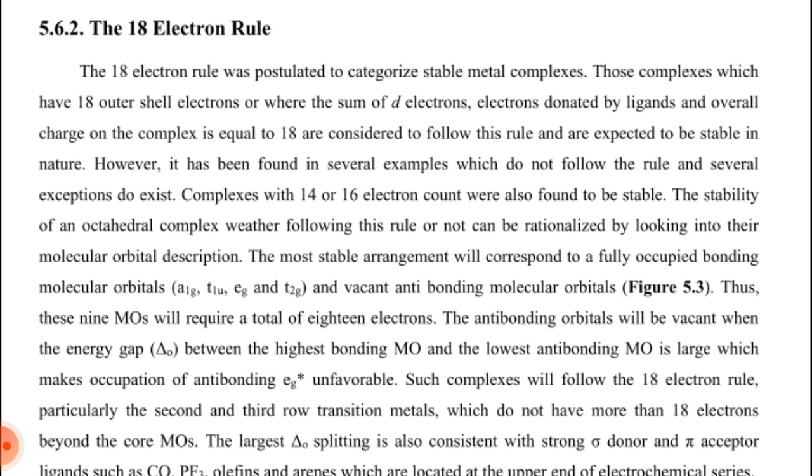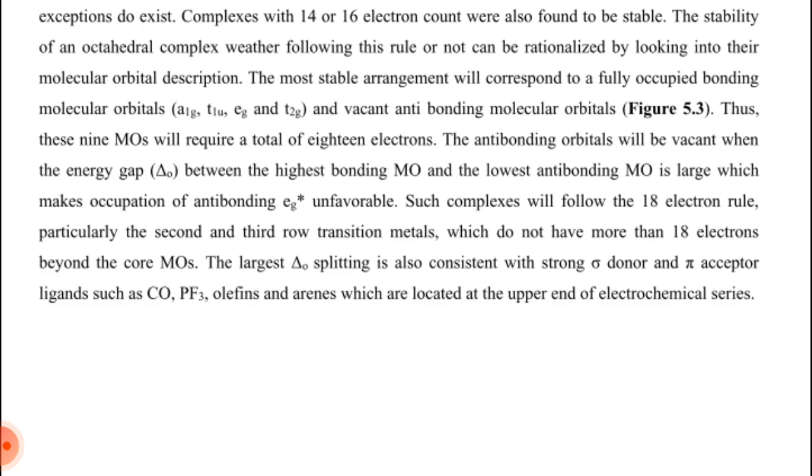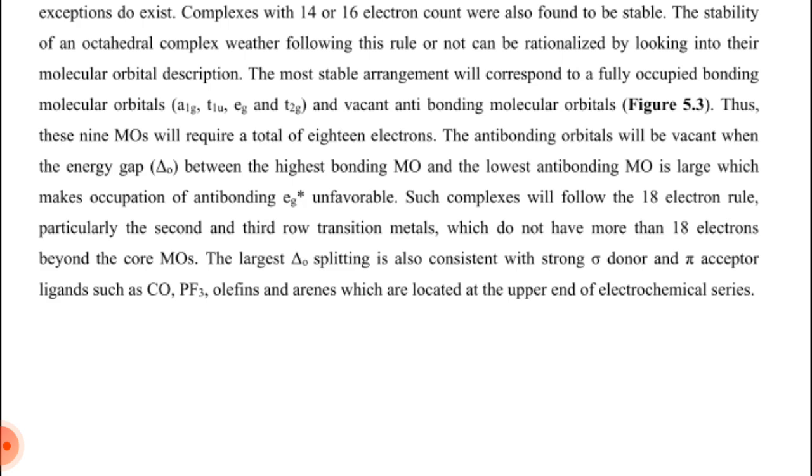The 18 electron rule. The 18 electron rule was postulated to categorize stable metal complexes. Those complexes which have 18 outer shell electrons, or where the sum of d electrons, electrons donated by ligands and the overall charge on the complex is equal to 18, are considered to follow this rule and are expected to be stable in nature. However, it has been found in several examples that they do not follow the rule, and several exceptions do exist. Complexes with 14 or 16 electron count were also found to be stable.